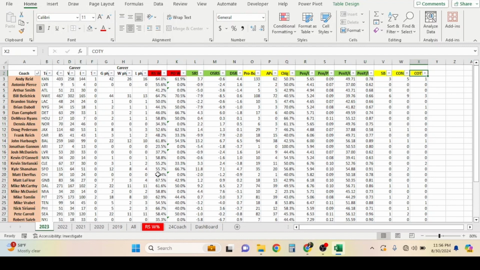So for each year, some of them are going to be career numbers. As you can see, we'll walk you through it. The red numbers are going to be regular season win percentage. And then the next one's going to be playoff win percentage. And then next, you're going to have simple rating system. This is from profootballreference.com. And then to the right, you're going to have OSRS and DSRS, which is offensive and defensive. And when it comes to those rating systems, we're going to eliminate these going forward because it just combines into that SRS, and that's a better number. It's going to be better for our data as well.